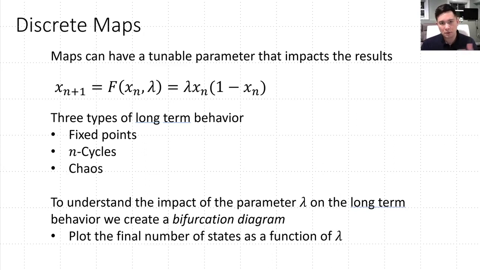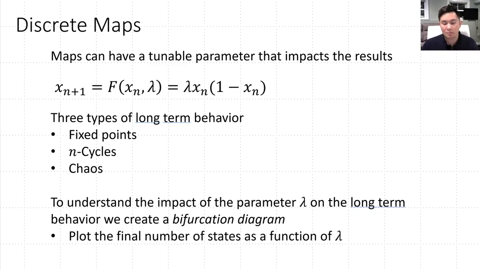So the discrete maps we looked at in last class, we discussed that you can use your current state xn to find your next state xn plus 1, but we can also introduce a parameter. So in this case, our parameter is going to be lambda. And so the question then becomes, how do our long-term behaviors, fixed points, n cycles, chaos, form or arise as a function of our floating parameter lambda?